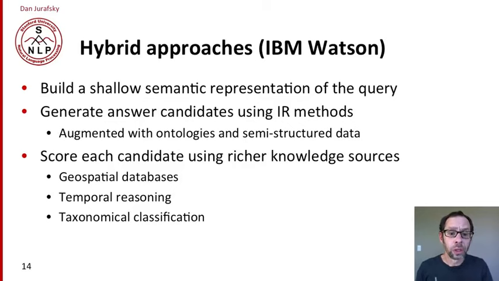Hybrid approaches, and IBM Watson is a good example of this, but lots of others do this now. Build some shallow semantic representation of the query, so they do some processing of the query, use IR methods to generate many candidate answers, but then use these more knowledge-based approaches, geospatial databases or temporal reasoning, to score the candidates. So IR methods to find possible candidates, knowledge-based methods to score them.